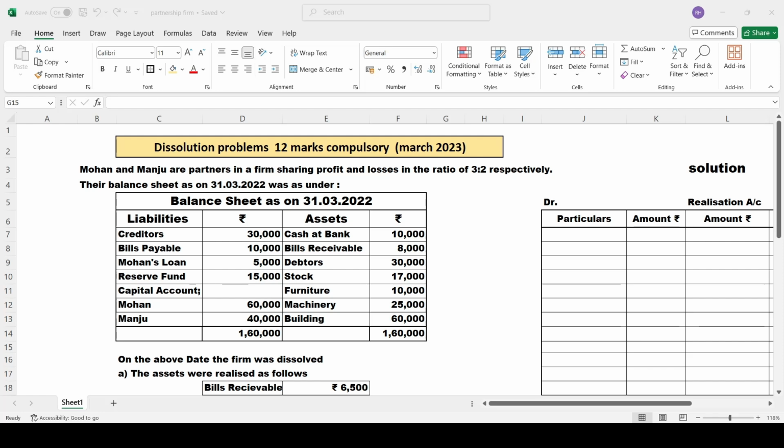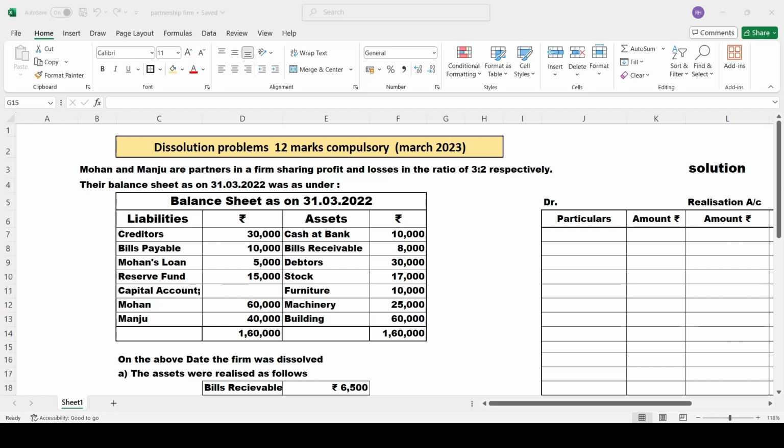After paying the liabilities, whatever remaining money is left with you people will be distributed among you in your profit sharing ratios. Okay, this is a brief introduction about dissolution. Now, what are the accounts which you have to prepare? Basically, keep it in your mind, when you are solving a dissolution problem, we have to prepare three accounts: one is the realization account, the partners' capital account and the bank account.